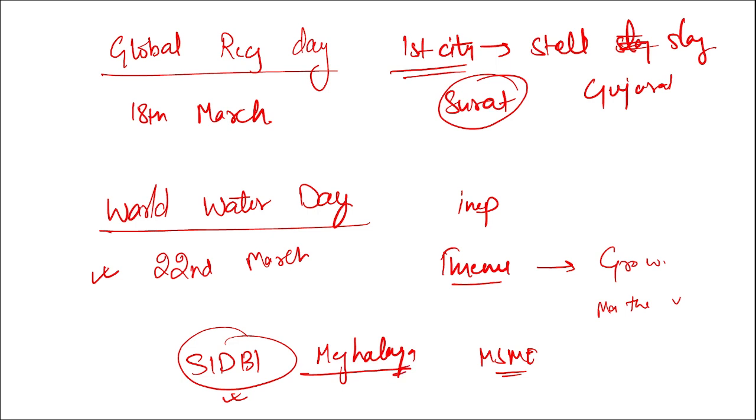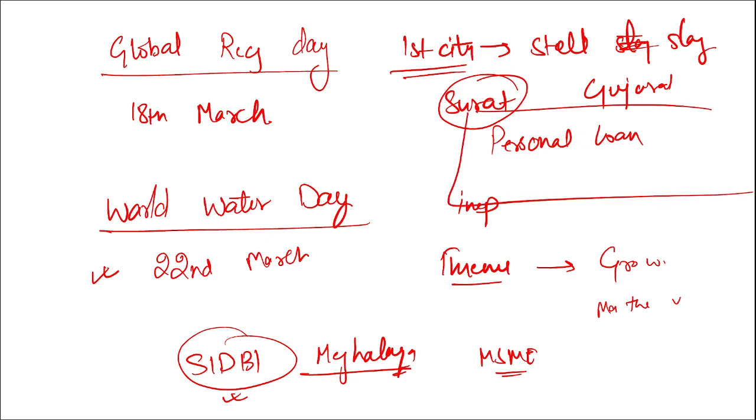Then tell me, recently, which state has launched personal loans specifically for prisoners? I repeat, personal loans specifically for prisoners were launched recently by which state? It was launched by Maharashtra. Maharashtra will be providing personal loans.